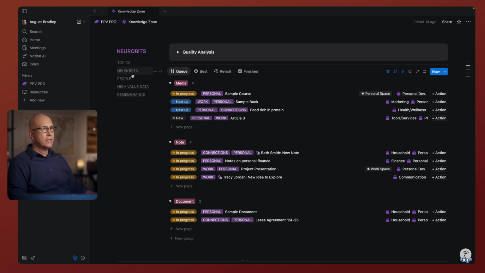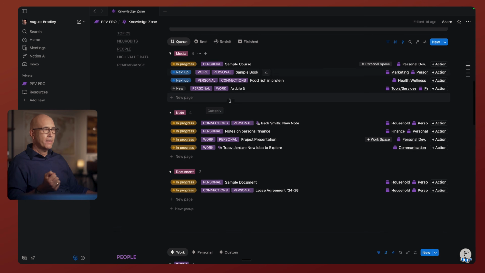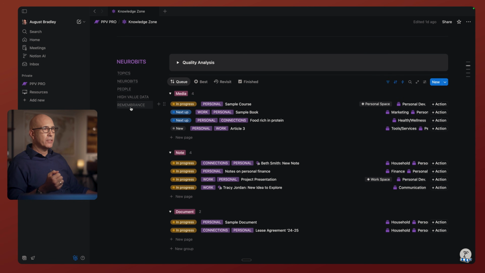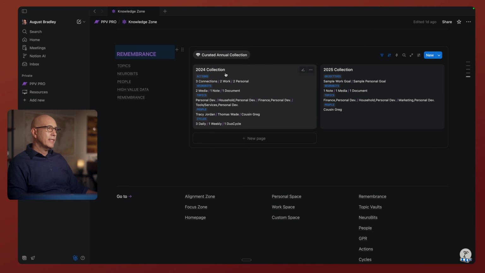Similarly, across the system, all these other things can be added. This is part of the reflection process that makes it easier to do our reviews and reflections. Then these buttons here will just jump you to different sections on the page. We come down here and we have our 2024 collection, our 2025 collection. These are the notables that we saved in each of those different time periods.